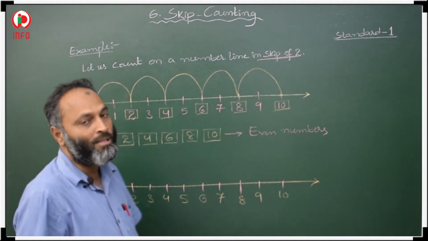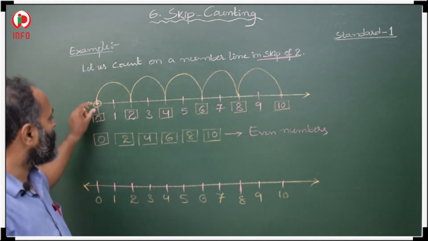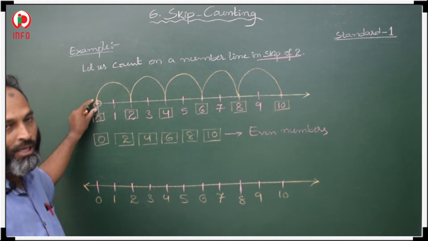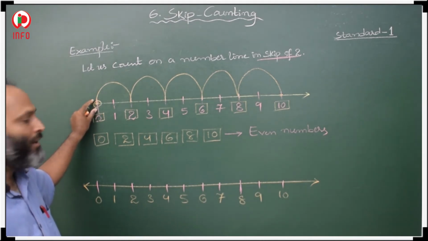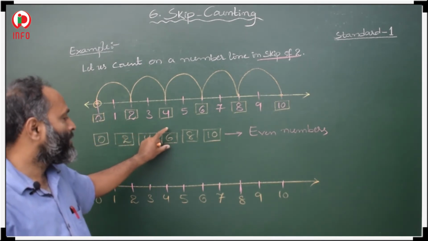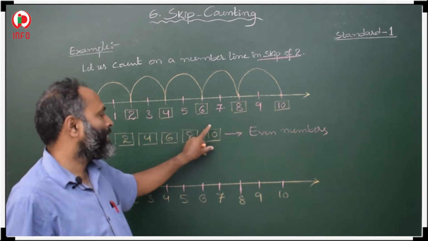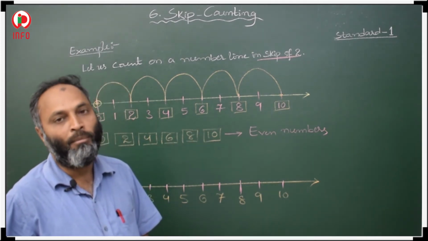Okay, skip counts. Skip of 2's. Where do we start? From 0. If we start from 0, then what are the skip counts up to 10? 0, 2, 4, 6, 8 and 10. These numbers are also called even numbers.